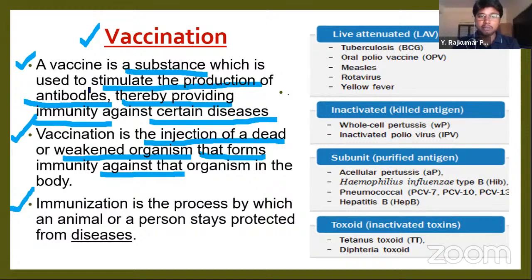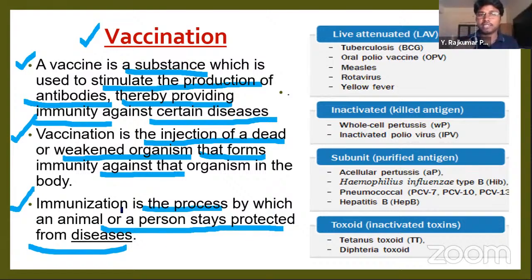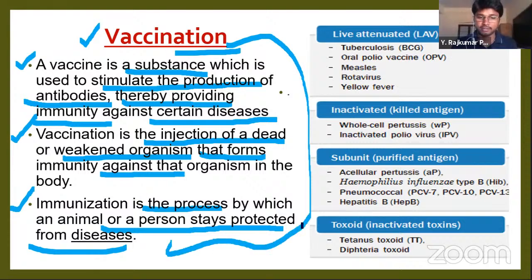Immunization. What is meant by immunization? Immunization is the process by which an animal or a person stays protected from diseases. For immunization, we carry out the process called vaccination. Vaccination helps in increasing the immunity of a person. That's why vaccination is a part of immunization. So let's see the different types of vaccines.